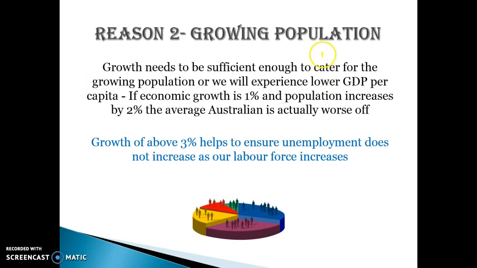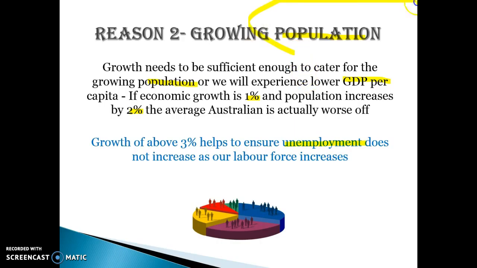The other reason we need to grow at least 3% is that every year our population gets bigger. So we need to grow by a rate sufficient enough to cater for our increase in population, or GDP per capita will fall. So if economic growth is 1% and population increases by 2%, then the average Australian is actually worse off. So growth above 3% helps to ensure unemployment does not increase as the labour force increases.